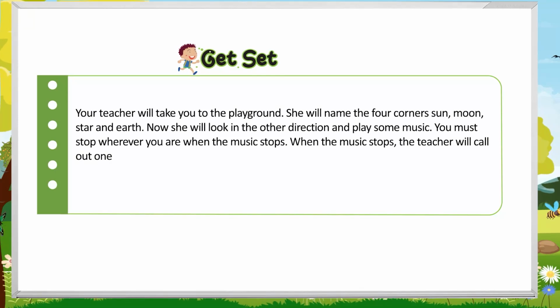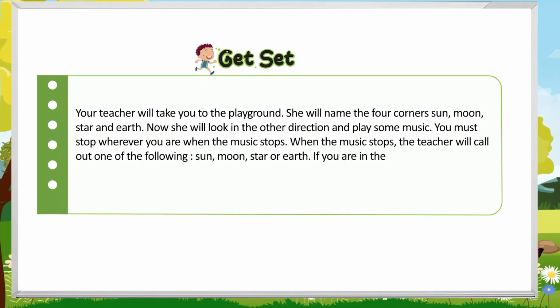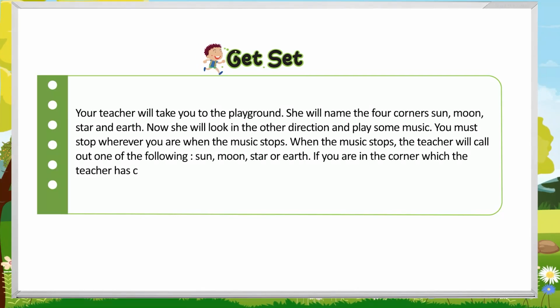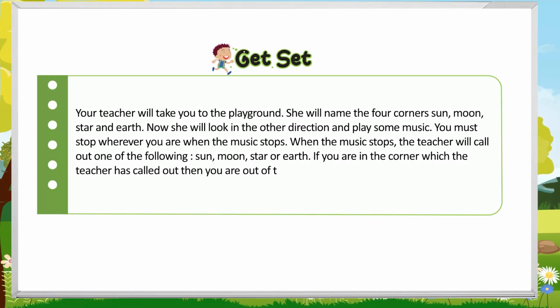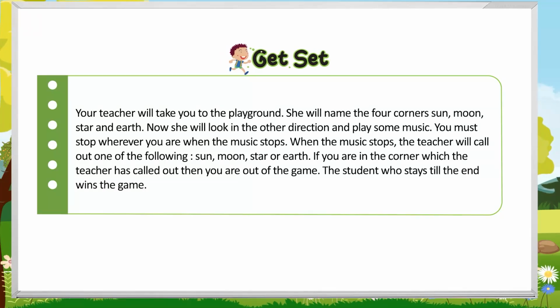When the music stops, the teacher will call out one of the following: Sun, Moon, Star or Earth. If you are in the corner which the teacher has called out, then you are out of the game. The student who stays till the end wins the game.